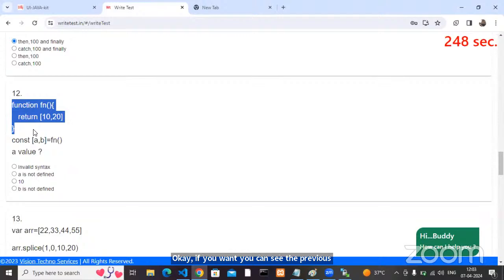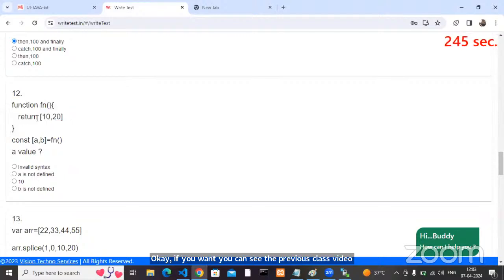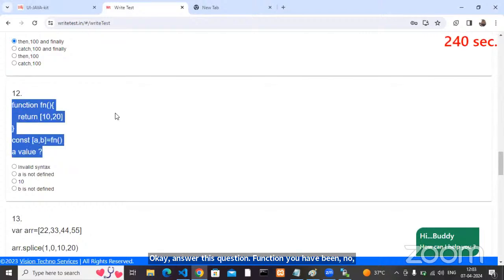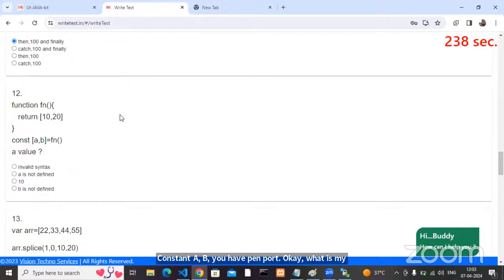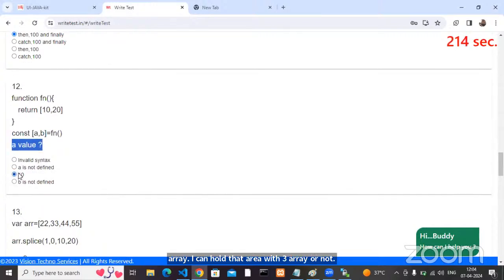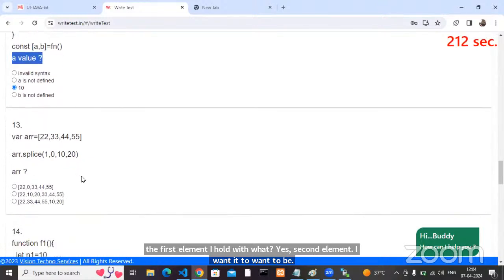Okay, answer this question. Function fn returns 10, 20. Const [a, b] = fn(). What is my a value? It is array destructuring. Fn returns me an array. I can hold that array with an array pattern. The first element I hold with a, the second element I hold with b. So the a value is 10. It is valid syntax.